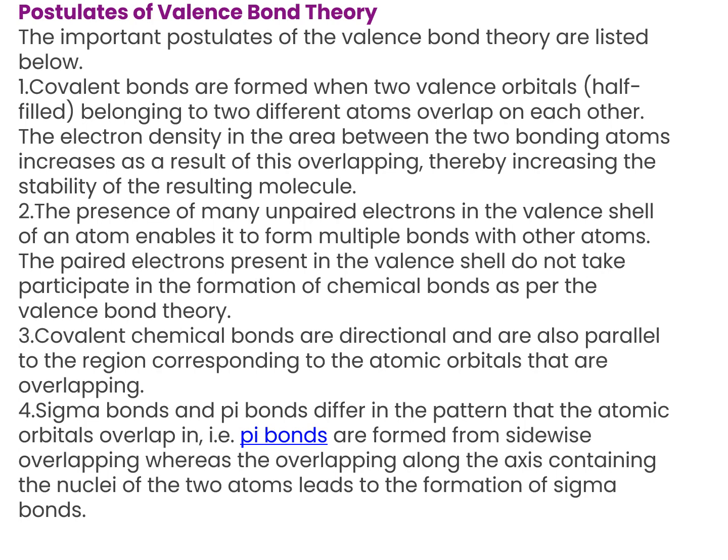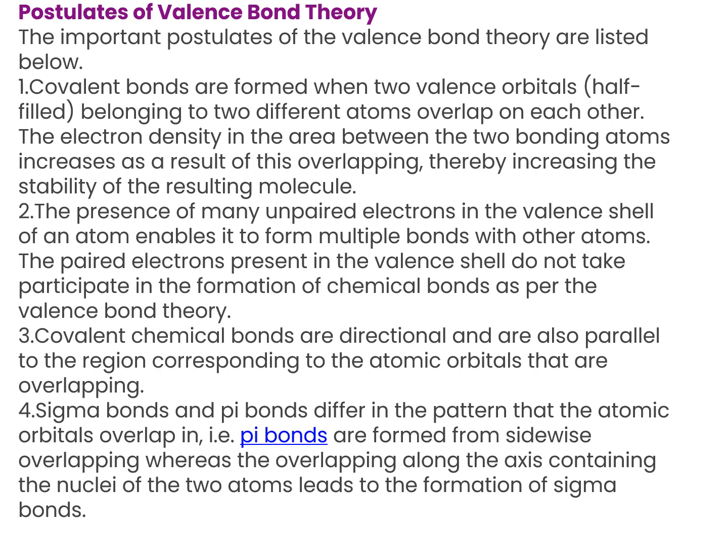Covalent bonds are formed when two orbitals belonging to two different atoms overlap each other. The electron density in the area between the two bonding atoms increases as a result of this overlapping, increasing the stability also. The presence of many unpaired electrons in the valence shell of an atom enables it to form multiple bonds with other atoms. The paired electrons present in the valence shell should not participate in the formation of chemical bonds as per the VBT theory.